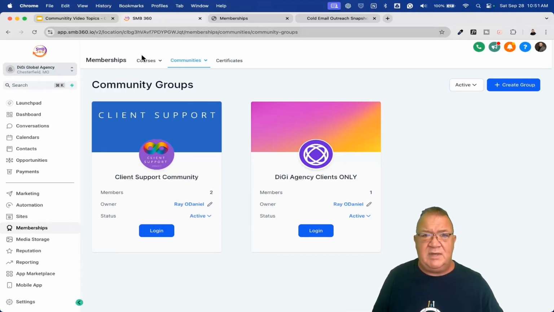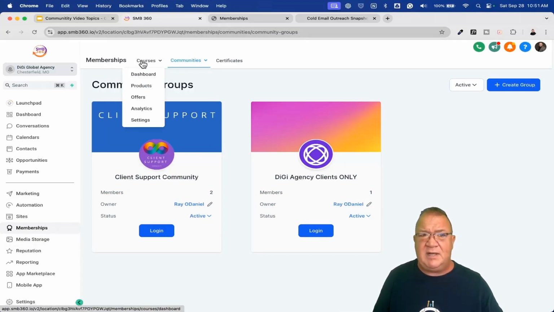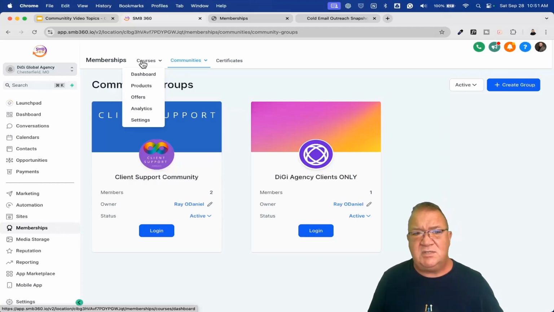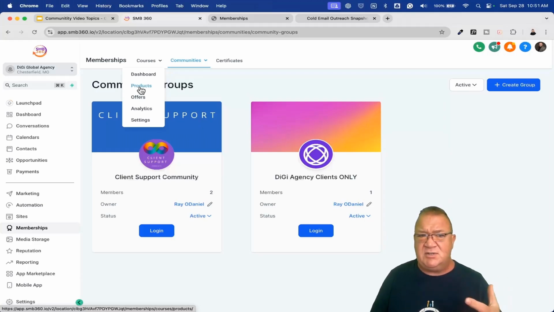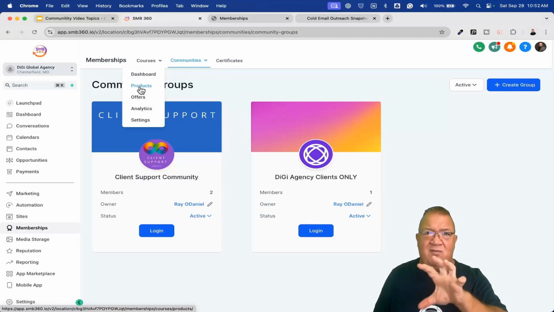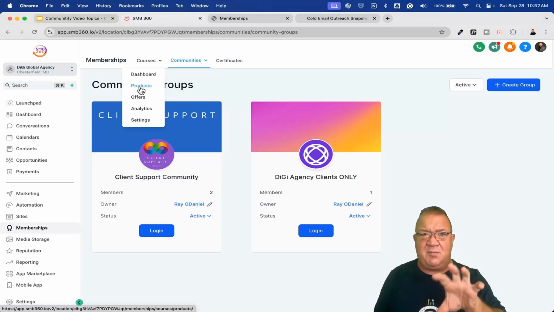So here what we need to do is come under the membership area on the left-hand side. Right now we're still in the groups area, but we need to come to courses. Now, I need to explain courses for a little bit. Inside of courses, this is where you can have any of the products, digital training courses that you actually have configured. This is where you need to come put them. Now, everything ultimately gets created at the lowest level. The lowest level in this area is a product. Try to be very particular. Have one product, be very distinct of what's in that particular product. It could be a lead magnet, it could be free training, it could be a course or a seminar or something, but that is one product. If you have another product, create a different product for it. That way you still have multiple products.